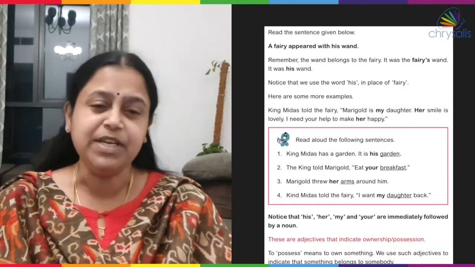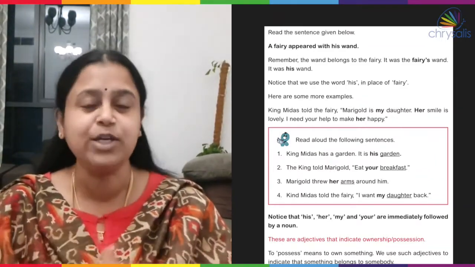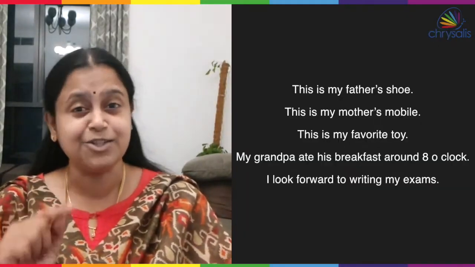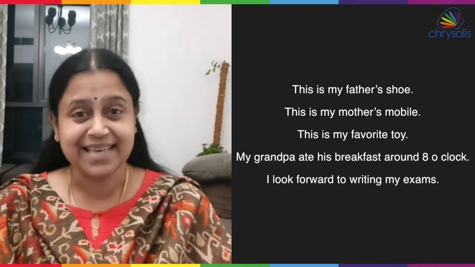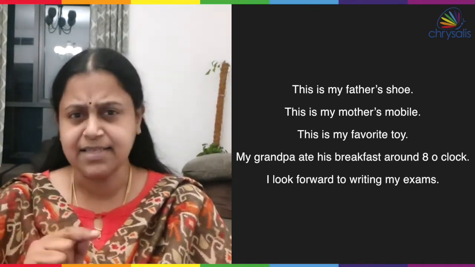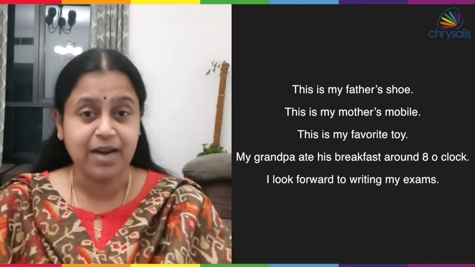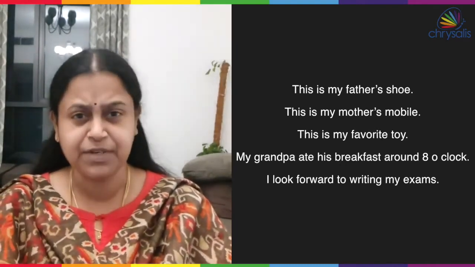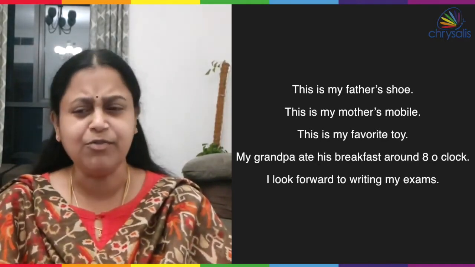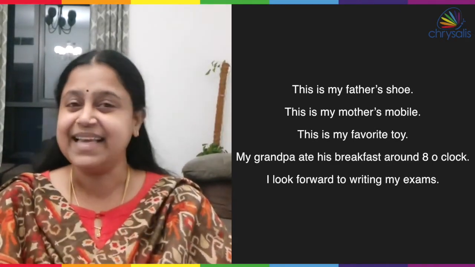Now, let me tell you few more examples which we use in our day-to-day life. This is my father's shoe. This is my mother's mobile. This is my favorite toy. My grandpa ate his breakfast around 8 o'clock. I look forward to write my exams.